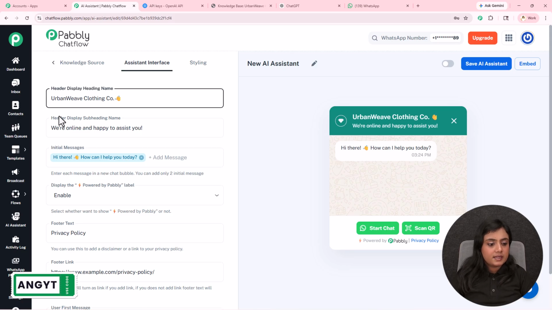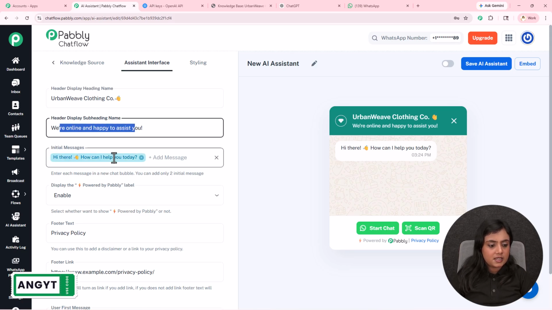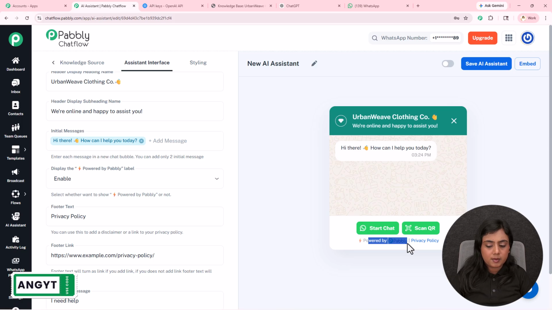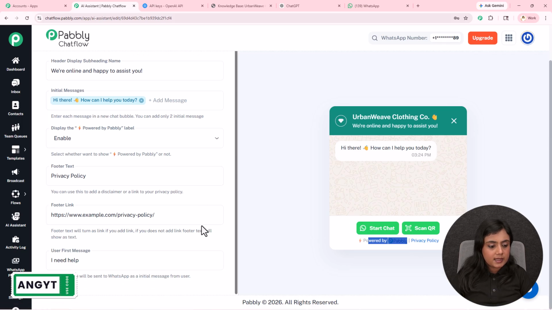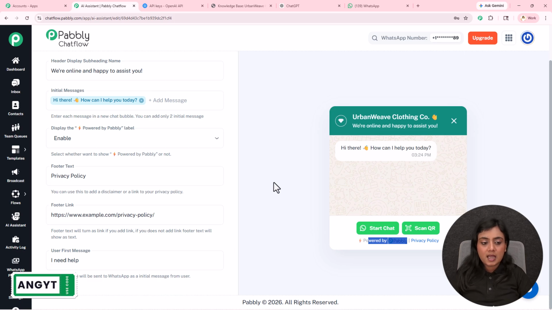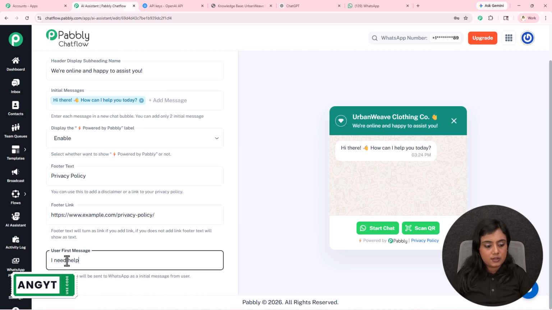Now after that, if you want to change the line, add an initial message, enable "Discovered powered by Pabbly", add in a footer link like this, change the text or link. You can select all the things from this interface section. Last is user's first message.